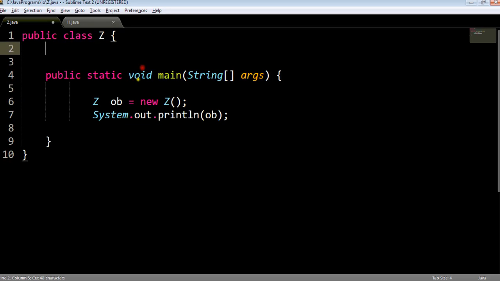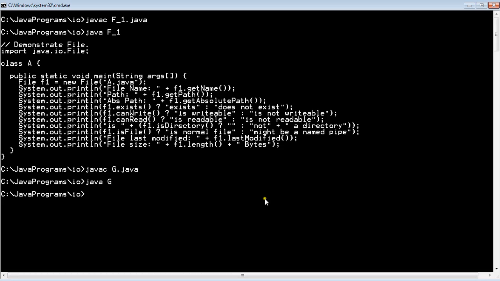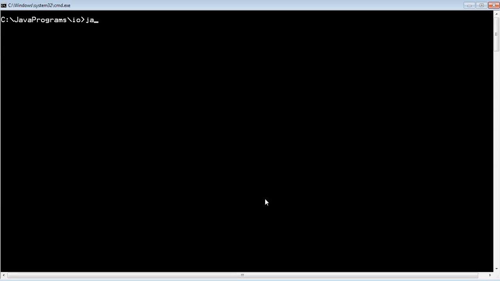First I cut this method and save the program. In this class Z I have simply created the object of the class. Now I am printing the object of class Z. Now I will compile this program. I am basically interested in showing how the object of the class gets printed.